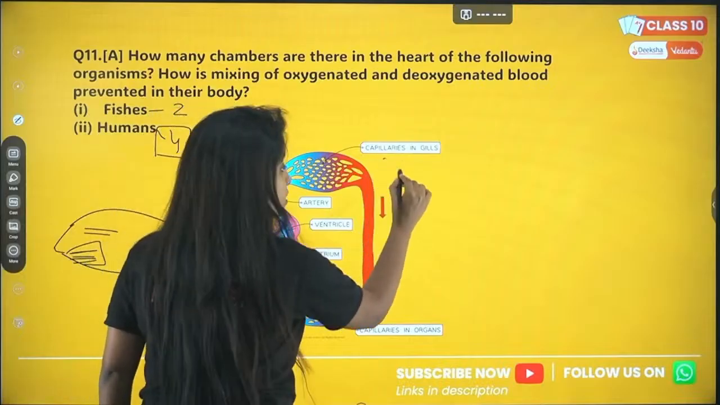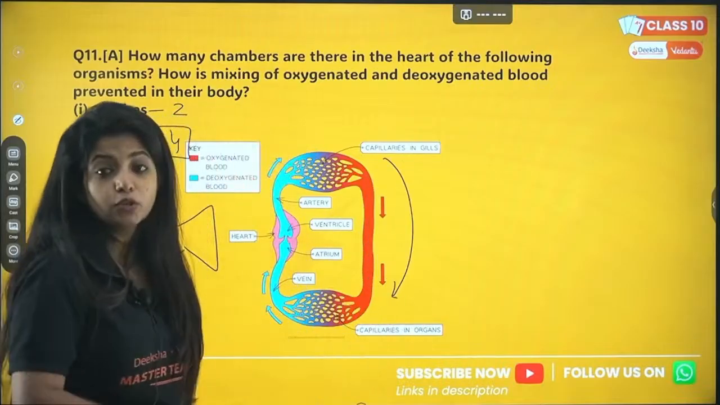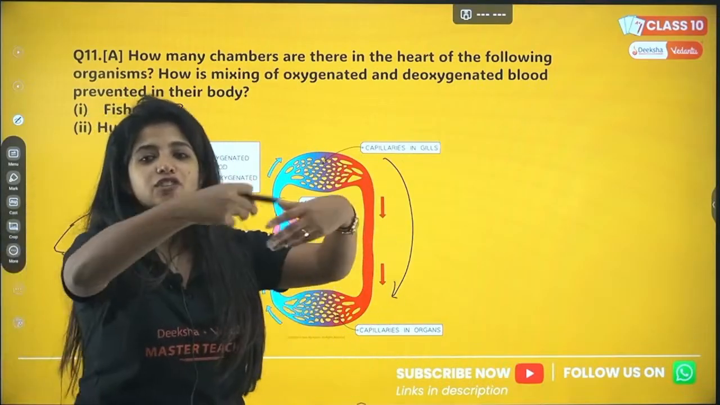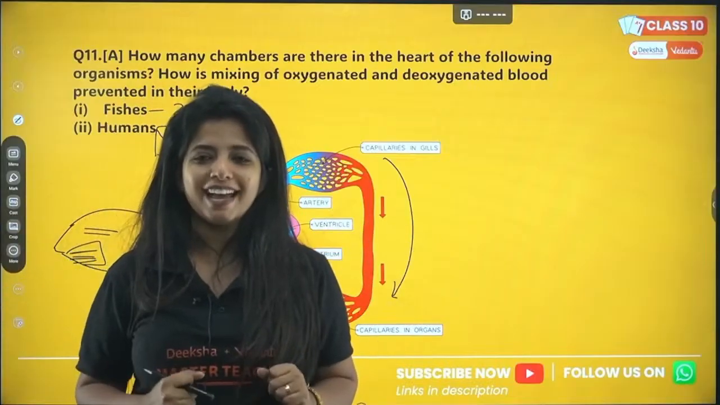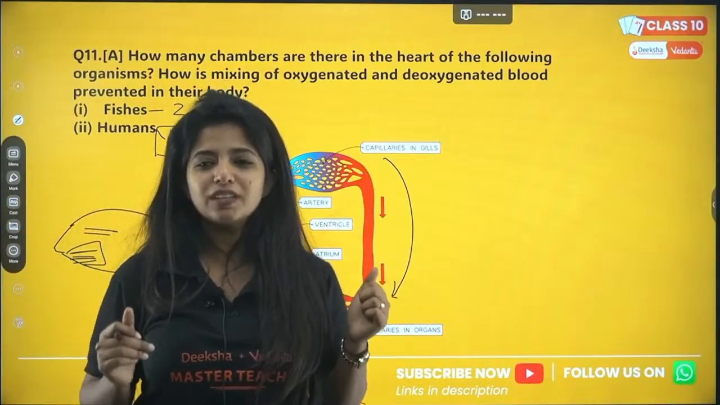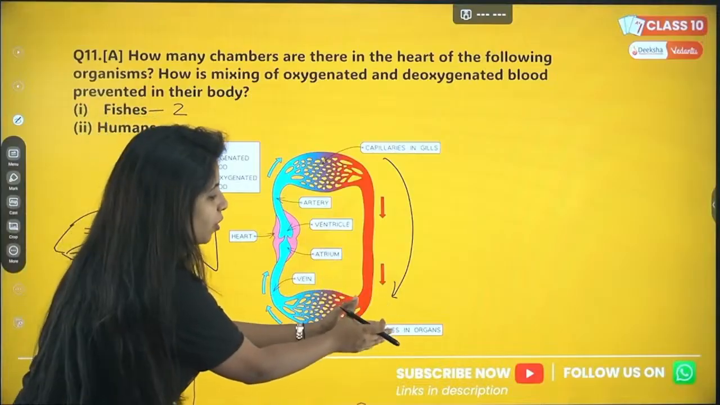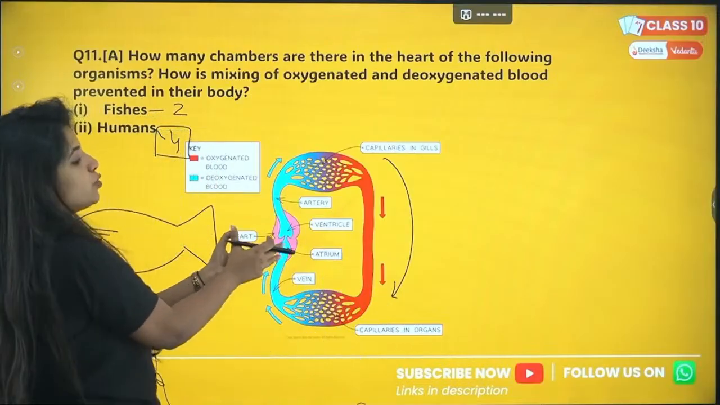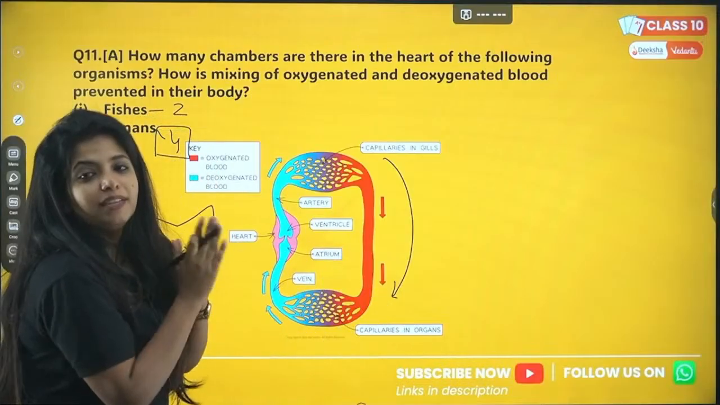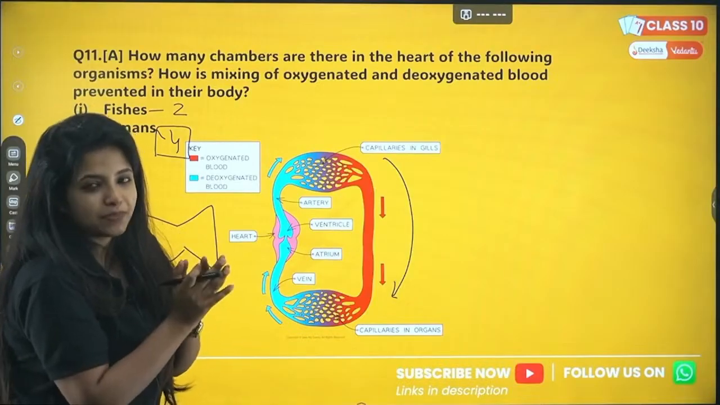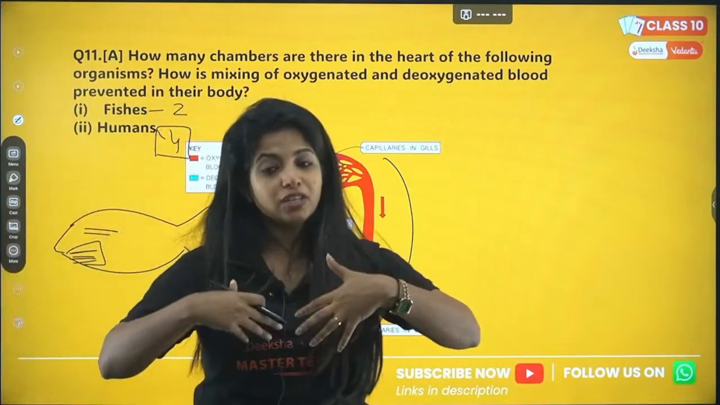This oxygenated blood is needed by what? The cells of the body. So it goes to the rest of the body, gives oxygen to all of it, my dear children. But the poor heart, when it comes to the heart, from the rest of the body, now the blood is going to come towards the heart. But this is deoxygenated blood. Why? Because oxygen has been given.